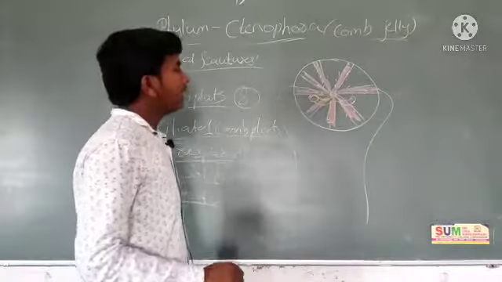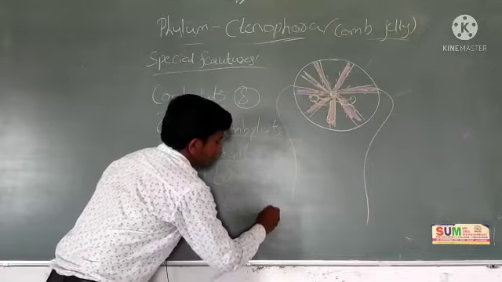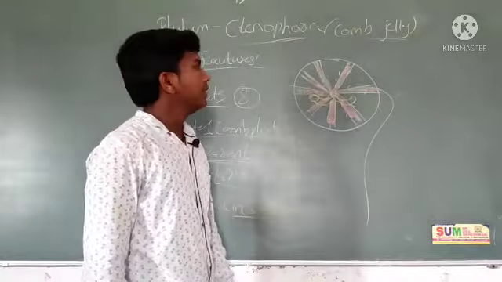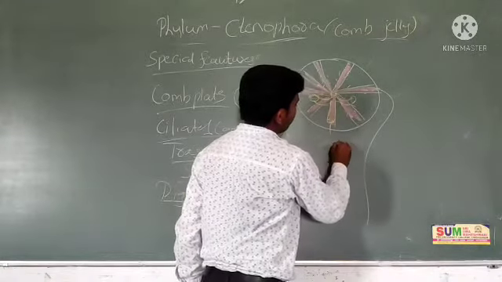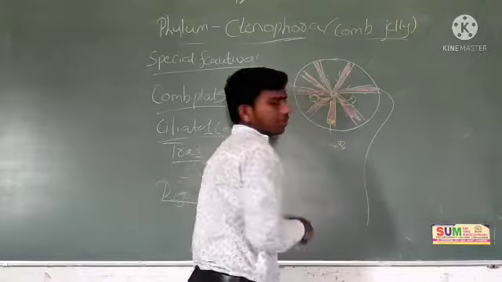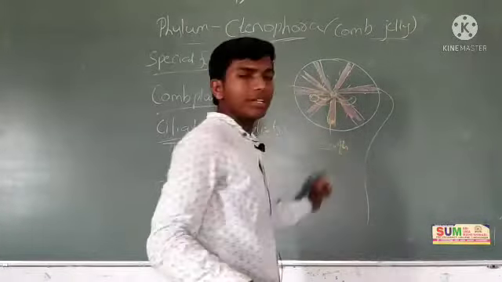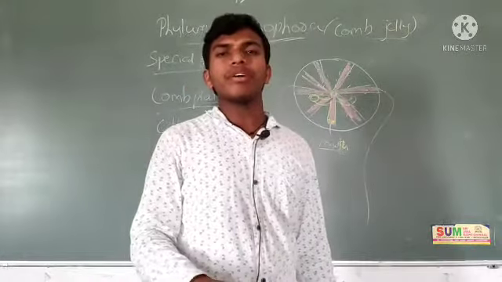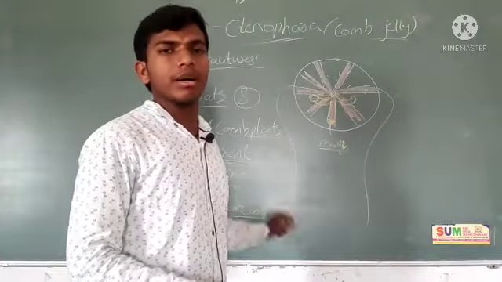See, digestive is incomplete. Incomplete means only one opening. Here the mouth is going to form in this. Only one opening is there. One opening acts as both mouth and anus. It's called incomplete.